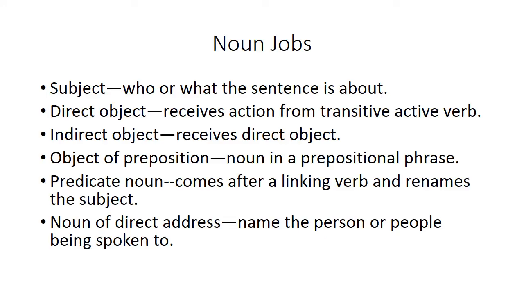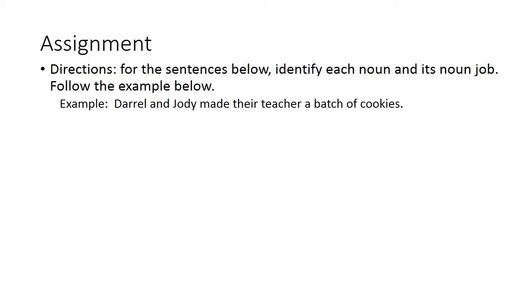That is the six noun jobs that you know. All of these are people, places, things, or ideas, and the different ways they can be used in a sentence. Here is your assignment. I'm going to give you some sentences below, and you're going to identify all the nouns. You're going to list the nouns, and then you're going to list each of their noun jobs.